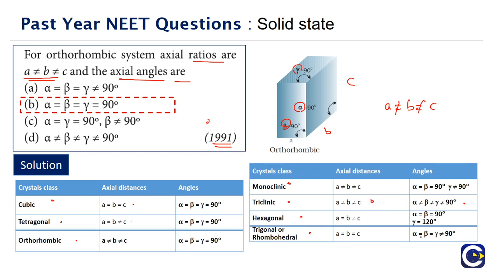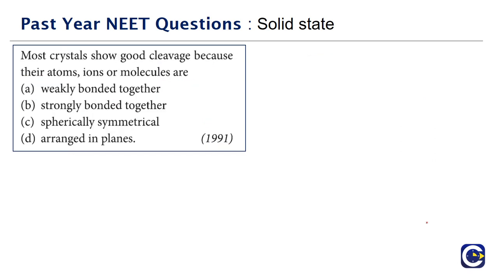If you look at our lecture videos on the solid state chapter, you can find some easy mnemonics to remember these 7 types of crystal systems. How do we remember the axial distance as well as the axial angle combinations? You have some mnemonics over there. You can go and take a look at it.